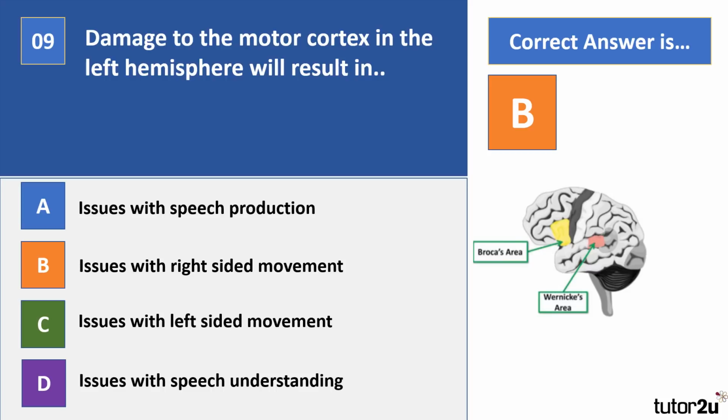But in regards to the motor cortex, that appears in both your left and your right hemispheres. With the motor cortex, we use this term contralateral control. What that means is the left side of your brain controls the right side of your body. The right side of your brain, so your right hemisphere, controls the left side of your body. So if a person damages the left motor cortex, and the motor cortex is involved in things like voluntary movement, what then we'd see is impaired movement on the right side of their body.